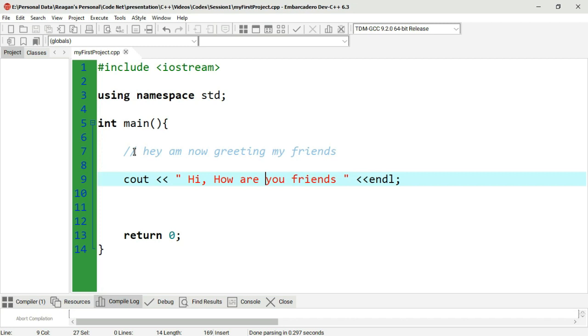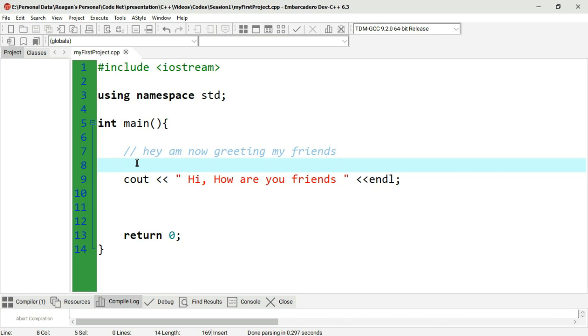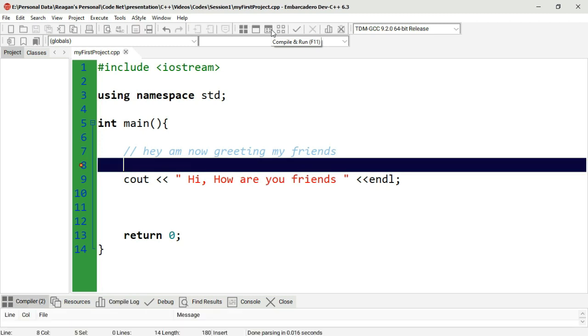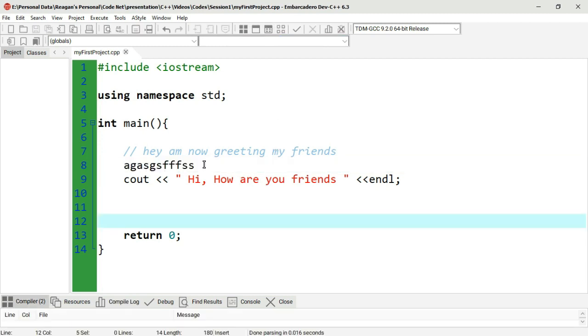But what if you now want to comment a paragraph, or write a paragraph that will explain something about your code? Of course a single line comment might not be appropriate, because this line down here as an example won't be treated as a comment. If we want to prove that, Ctrl S and try to compile, we will see an error, because that is not a comment.